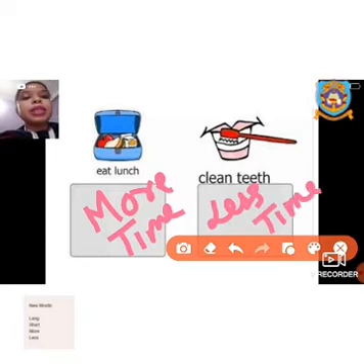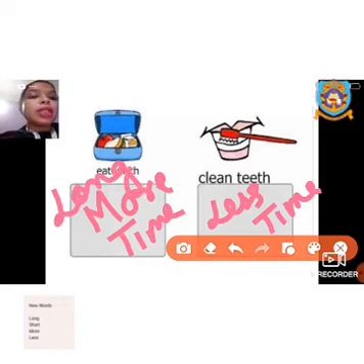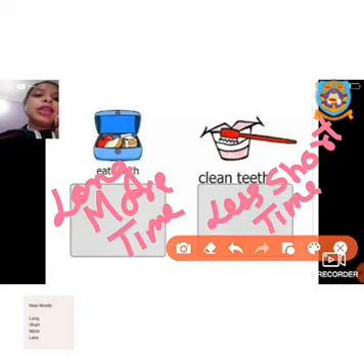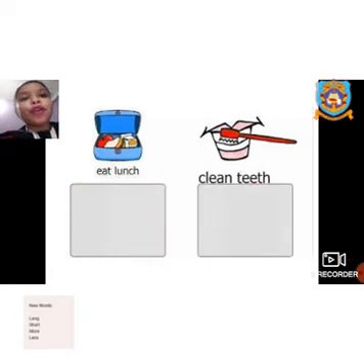If it is more time, then it is known as long. And if it is less time, then it is short. So children, let us look at the questions we have for today for more or less time, or long and short. Long and short mean activities which take a long time or a short time.